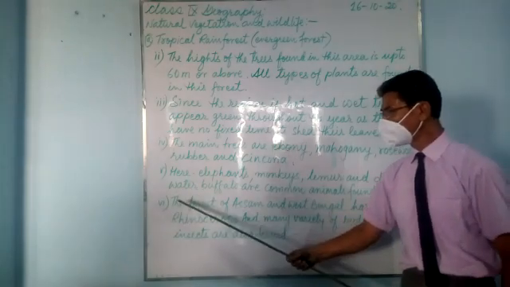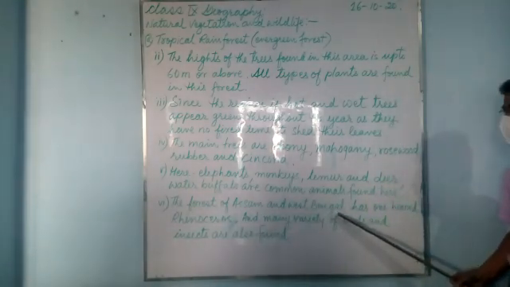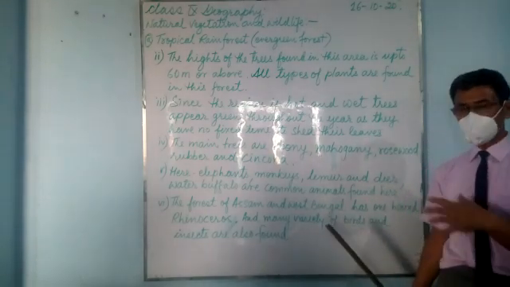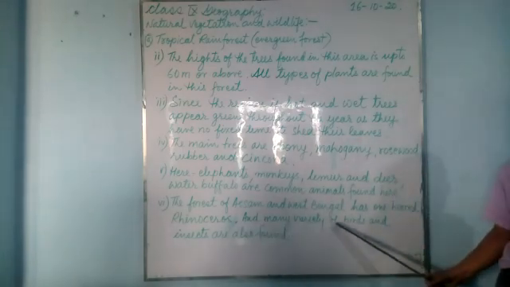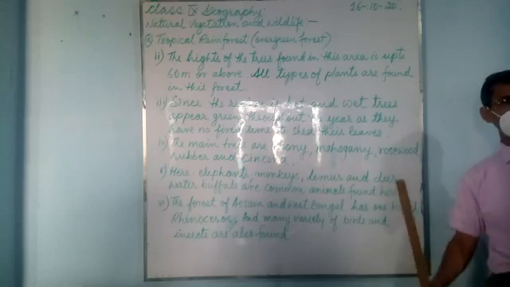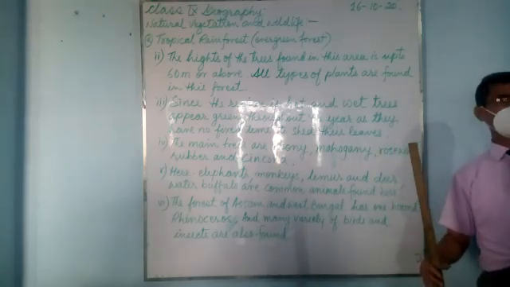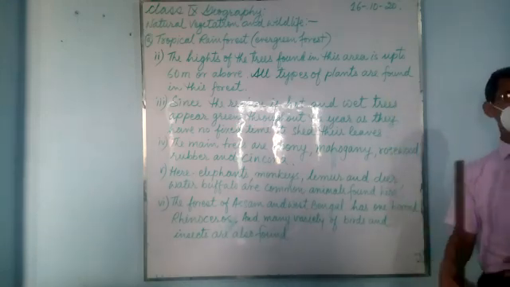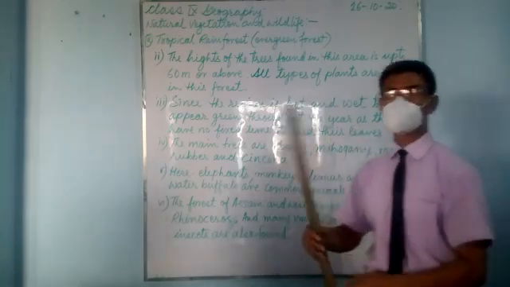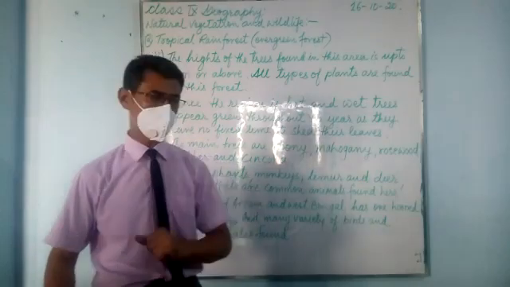Here, number 6, the forest of Assam and West Bengal. The forest of Assam and West Bengal has the one-horned rhinoceros. In this forest you will find rhinoceros also, and many varieties of birds and insects are also found in this forest. Since the forest is very thick and people hardly enter there because there are a lot of wild animals, and the forest is very thick and tall, it is practically quite dark inside the forest.